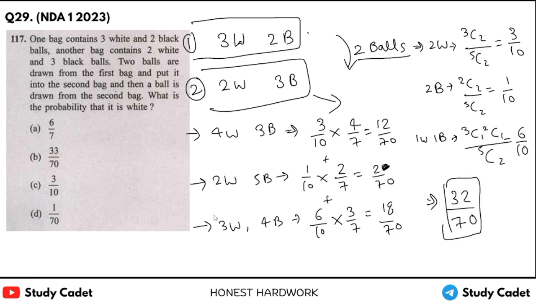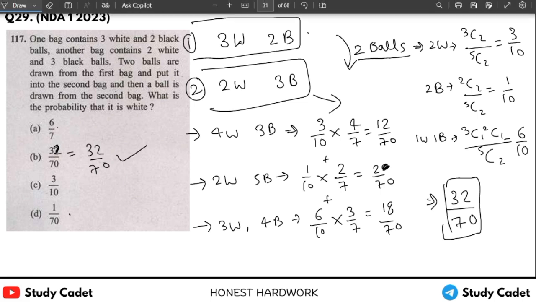Okay, it's our answer. Okay, we have done our calculation right, so I think this should be 32 upon 70. Okay, the right answer is 32 upon 70. There is a mistake, I think.